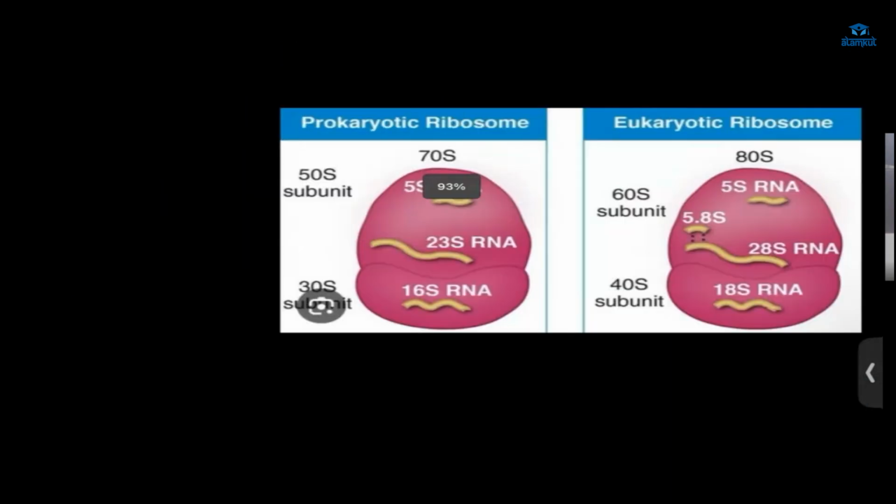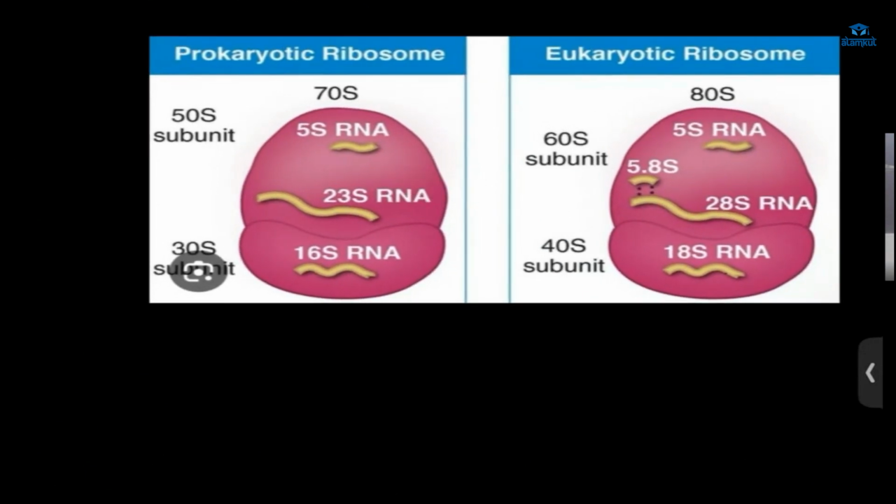Okay, see, this is the prokaryotic ribosome. Here we have the 30S unit, and here we have the 50S unit. In the 30S unit we have 16S RNA. These are all different types of RNA.